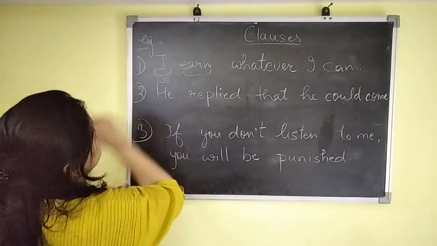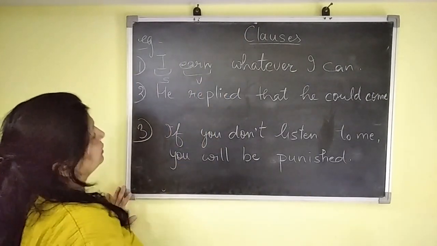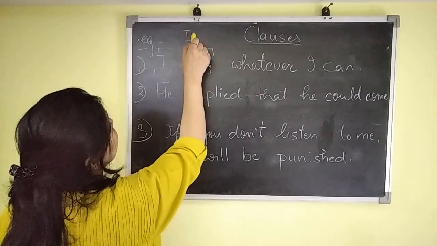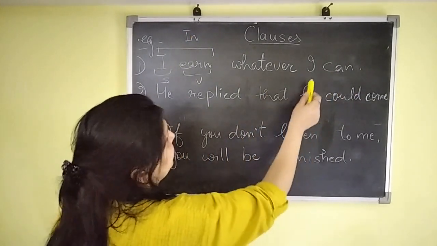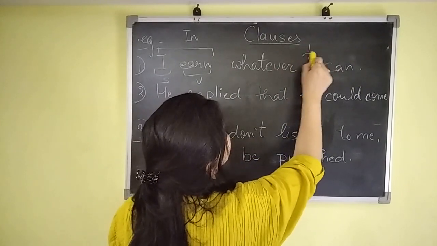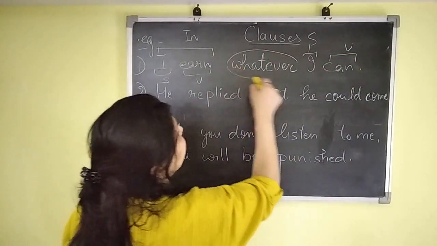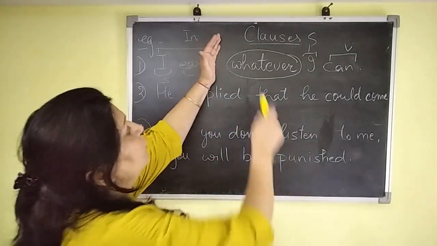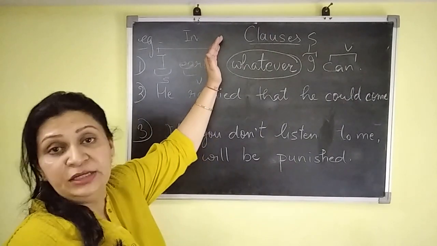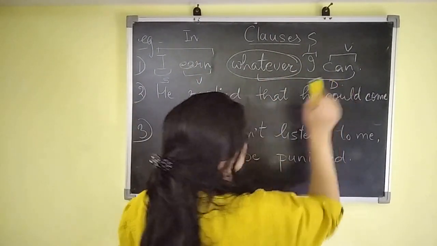I is a subject, earn is a verb. And it has the complete meaning. So we can say it is an independent clause. The second one, whatever I can. I is again the subject here, with a verb, but it starts with whatever. And another thing, if I remove this portion, whatever I can, the sense is incomplete. That's why it is known as a dependent clause.